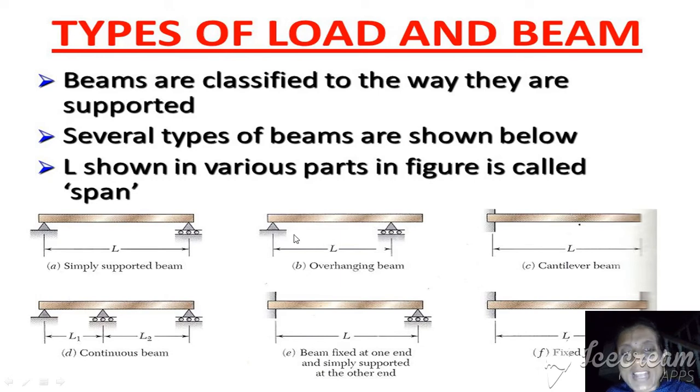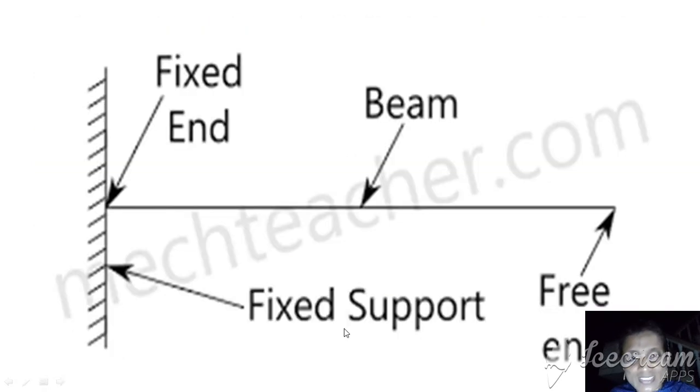The meaning of an overhanging beam is that it rests on the two triangular shaped supports, with the beam extending beyond them. Later, the cantilever beam: one side is fixed and the other side is a free end. Next, both of them are synonyms, fixed beam and cantilever beam. Both sides fixed is a fixed beam; one side fixed and one side free end is a cantilever beam. Later, both sides triangle is an overhanging beam. One side is fixed and the other side is supported.